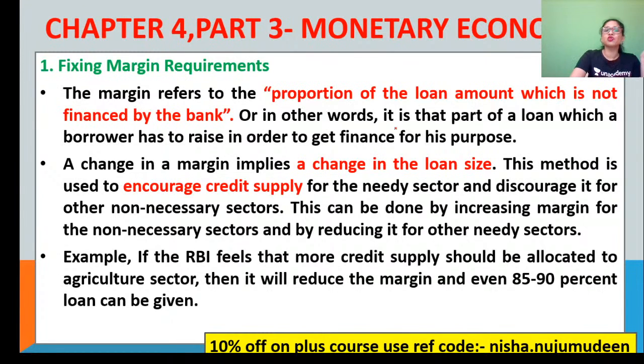Automatically, this method is used to increase the money supply or credit supply, guys, for the sector that requires it, be it agriculture, industry or service sector, and not for all the other non-necessary sectors. Only for the priority lending sectors has this been useful. Clear? For example, if RBI feels it has to increase money in the economy and focus on the primary sector, agriculture, then it has to reduce the margin. Even 85 to 90% loan can be given, guys, because they come under the PSL category.